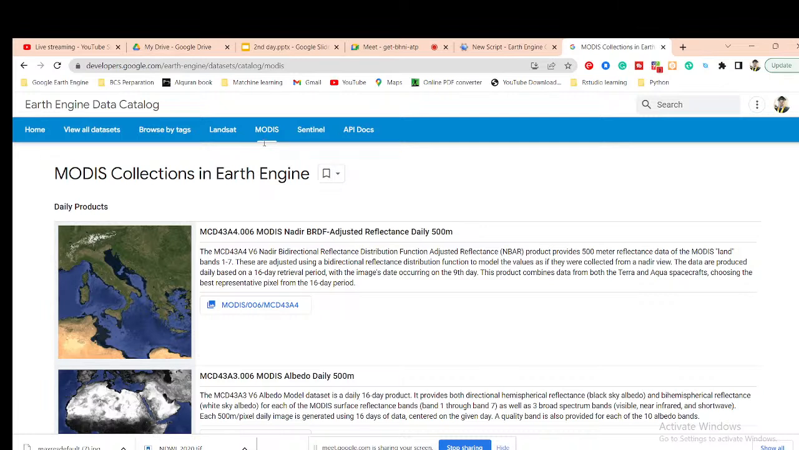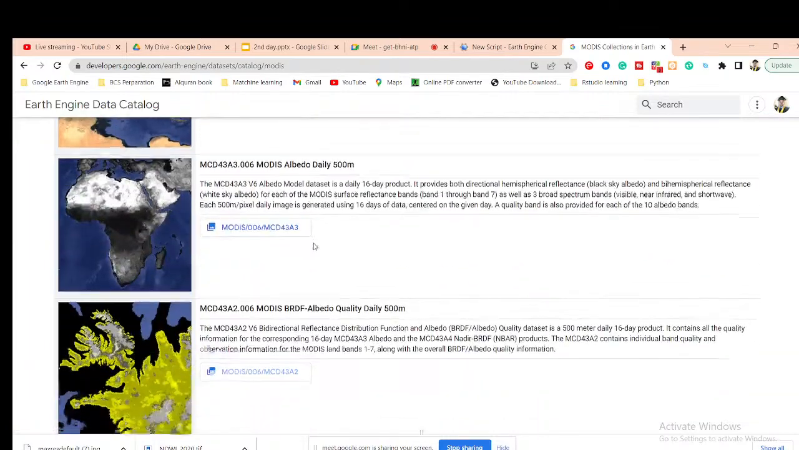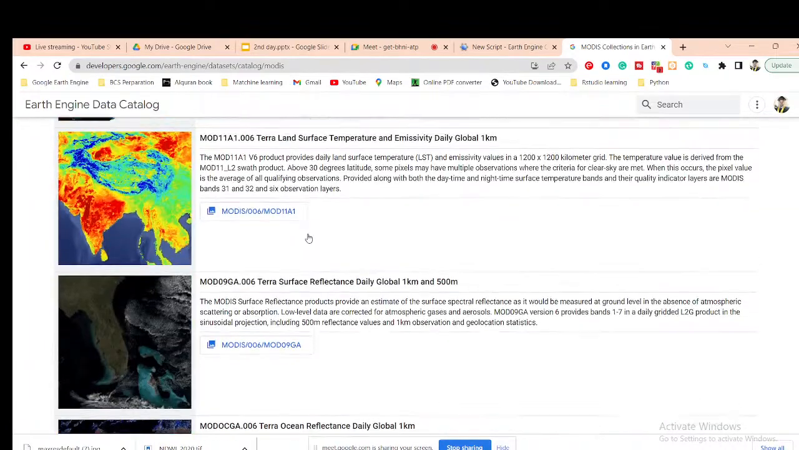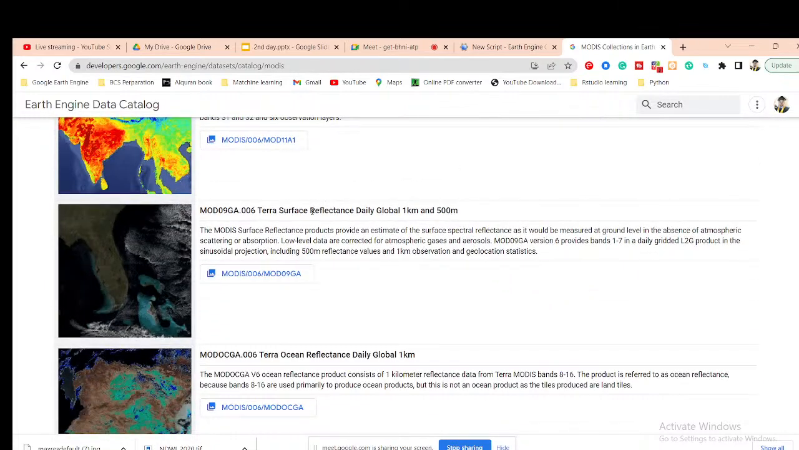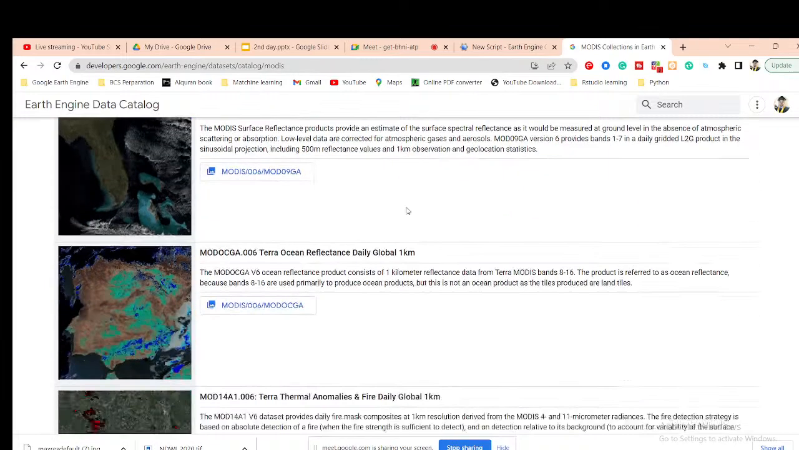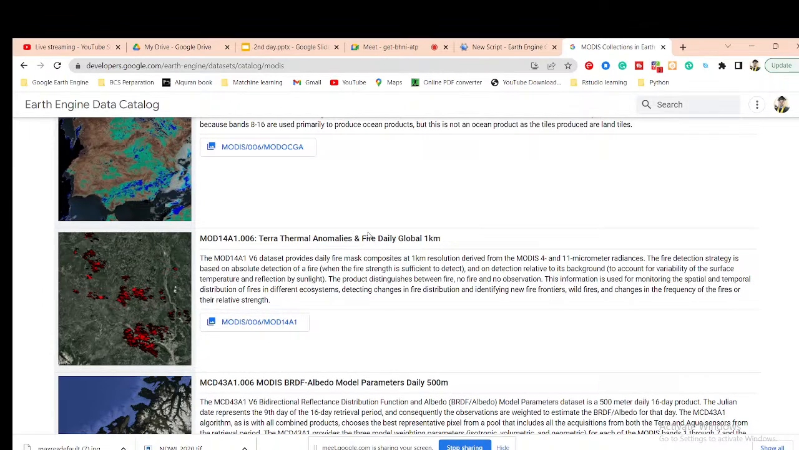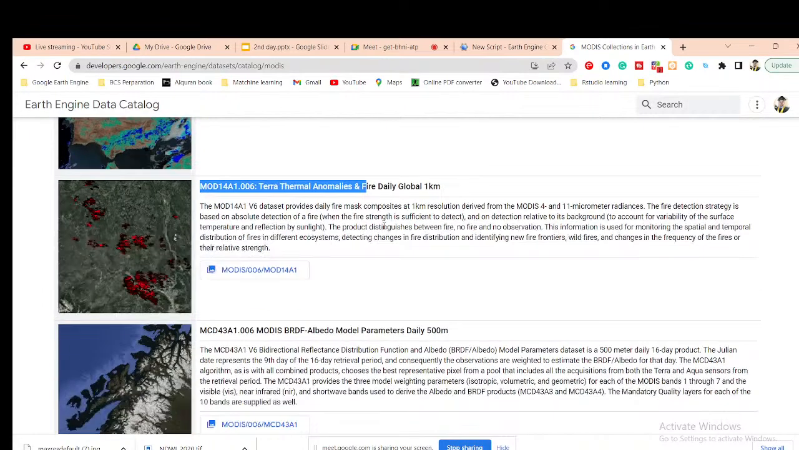Okay. So first of all, I will show you MODIS, then show Landsat and Sentinel, both images, how it will work. And for time series charts, all of those will be the same. Suppose I want to show you this time series chart, surface temperature. You can also apply the same process to other datasets, surface reflectance daily global. Also you can see the Terra thermal anomalies fire daily global. So MODIS is the same. The process of creating the time series is the same.